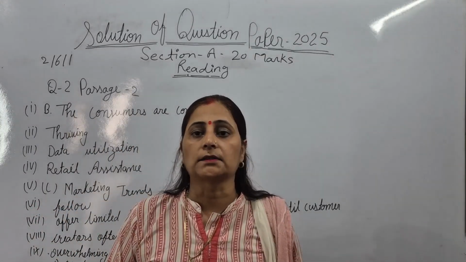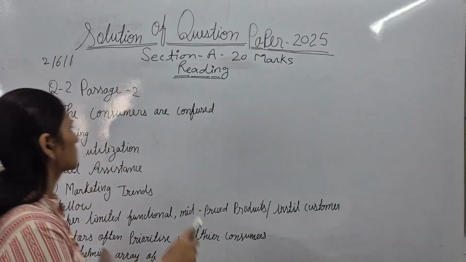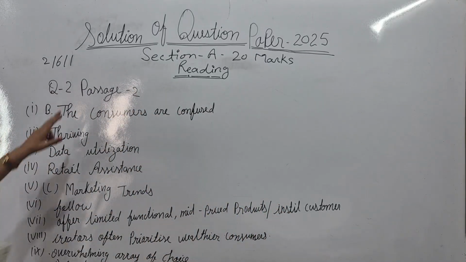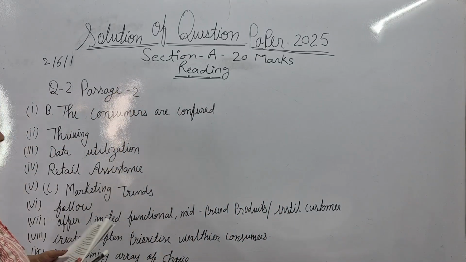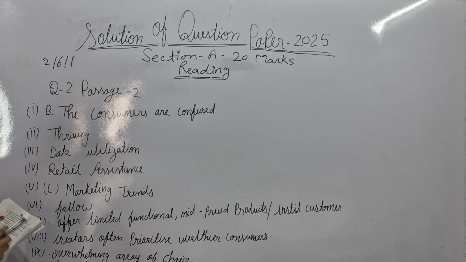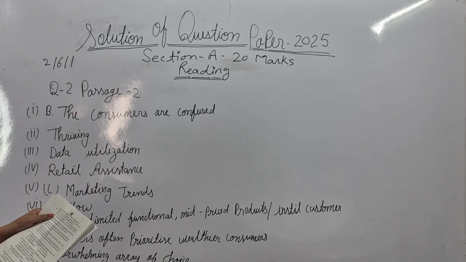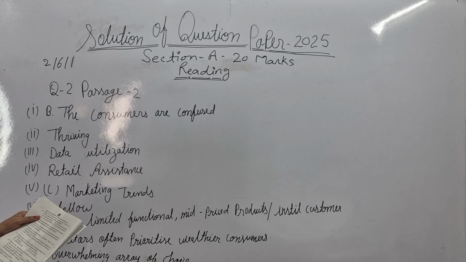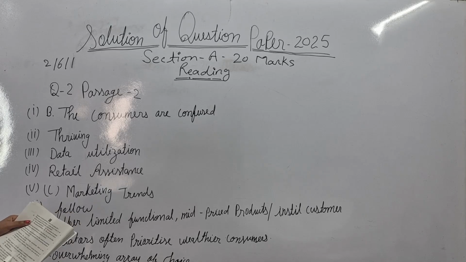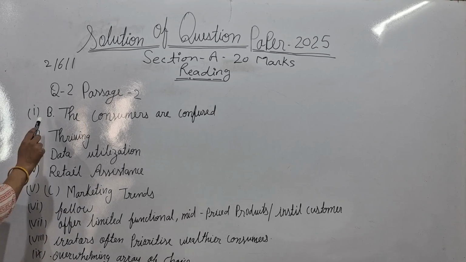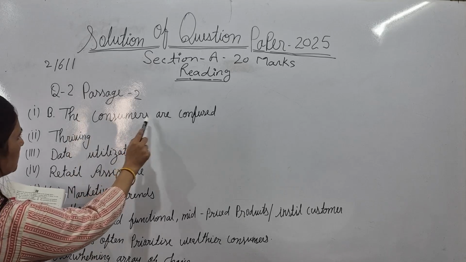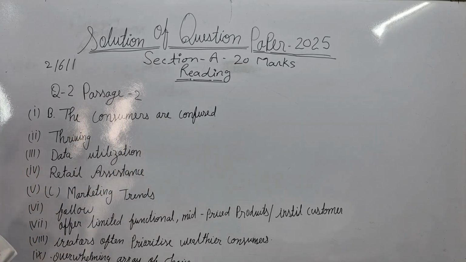Now let's look at passage 2. We are going to solve question 2, passage 2 of the reading section. The first question: what is the use of the phrase 'a perfect storm of choice' by the writer in paragraph 1? Tell us about their feeling. Here option B would be correct: the consumers are confused. So B is your correct answer.